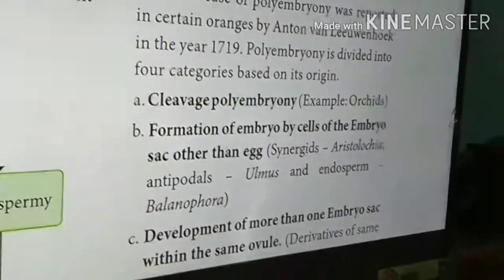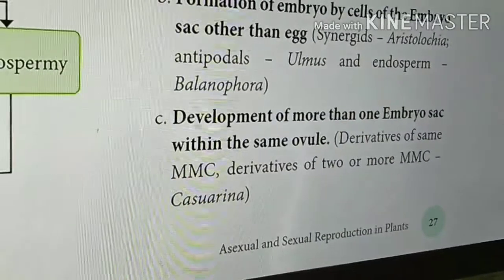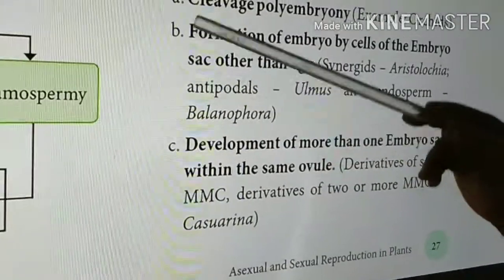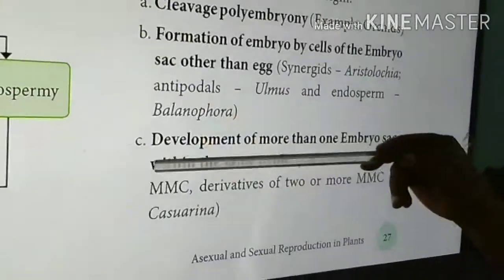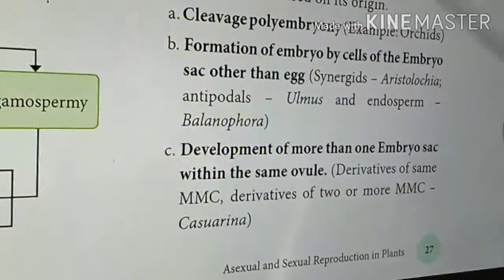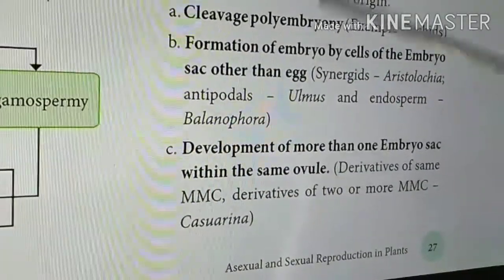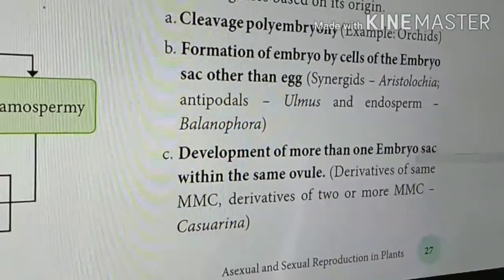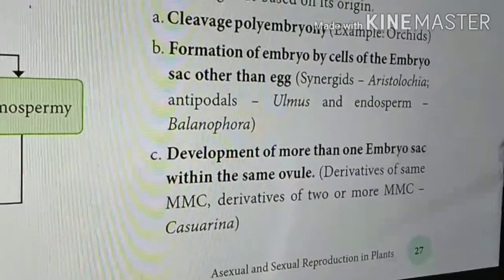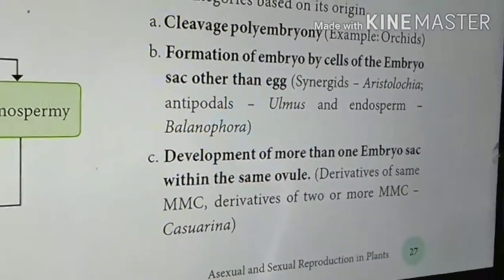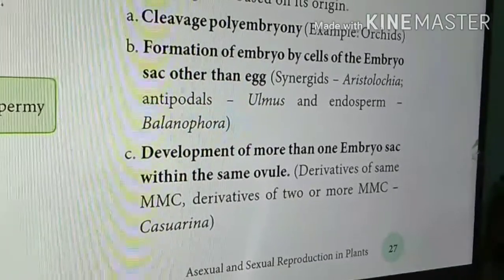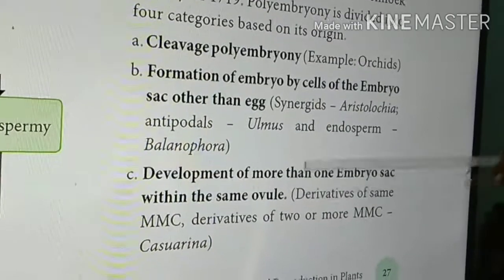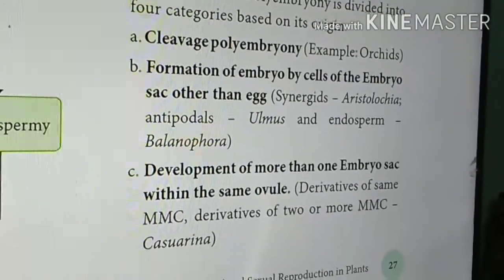The next category is development of more than one embryo sac. As I said earlier, one megaspore mother cell divides to produce 4 cells. Out of these, 3 degenerate, and one becomes the embryo sac. So only one embryo sac is usually formed in each ovule. But if many embryo sacs are produced inside the ovule, each embryo sac is able to produce an embryo. So polyembryony, many embryos, can be produced when many embryo sacs develop within a single ovule. So this is another category.